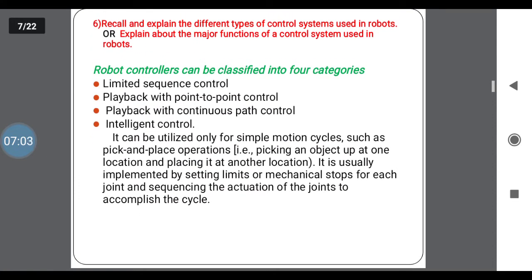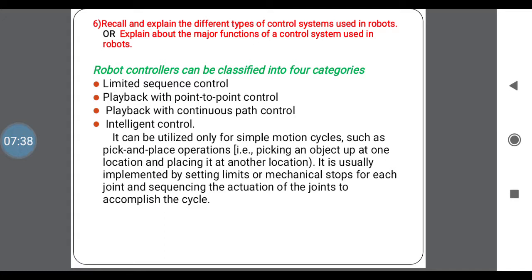Next one is to recall and explain the different types of control systems in robots, or explain the major functions of control systems. In the exam they ask to explain the different types of control systems or major functions of control systems. We have four types of control systems. First one is limited sequence control, then playback with point to point control, playback with continuous path control, and the last one, intelligent control. These are different types of control systems used to control the work in robots.